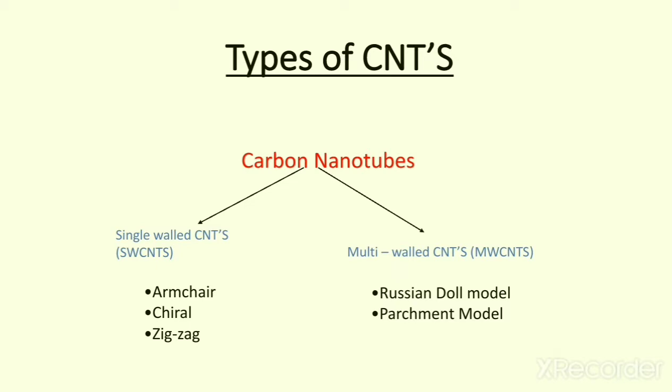That is, carbon nanotube is of two types, single walled and multi walled. Then under single walled we have armchair, chiral and zigzag. Under multi walled we have the Russian doll model and the parchment model.